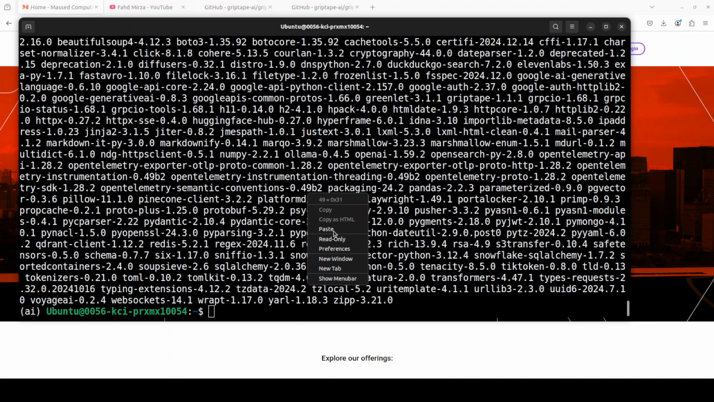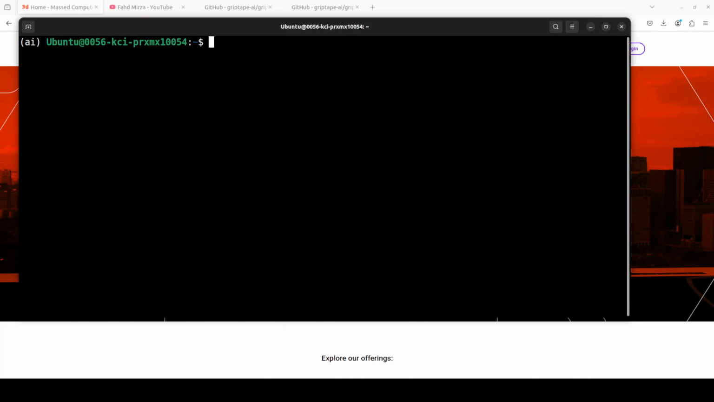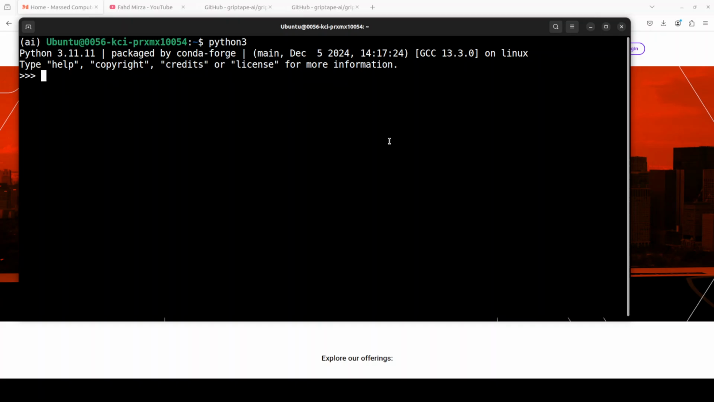And now let me set my environment by simply doing the export of OpenAI API key, and I will clear my screen. Okay, and now let me run up my Python interpreter and we will see this GripTape in action.